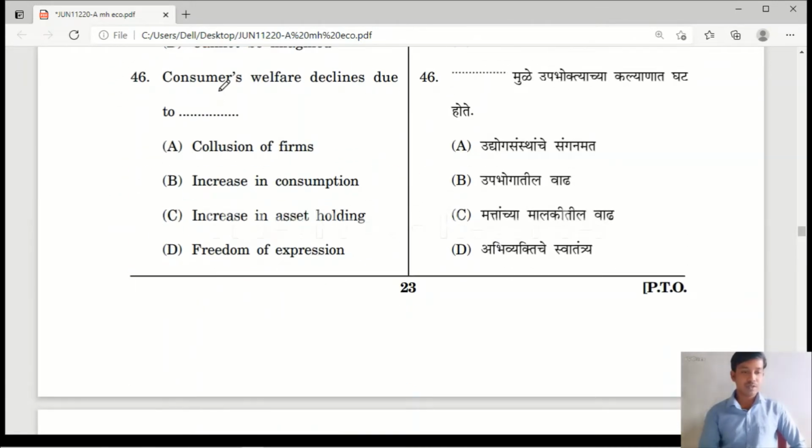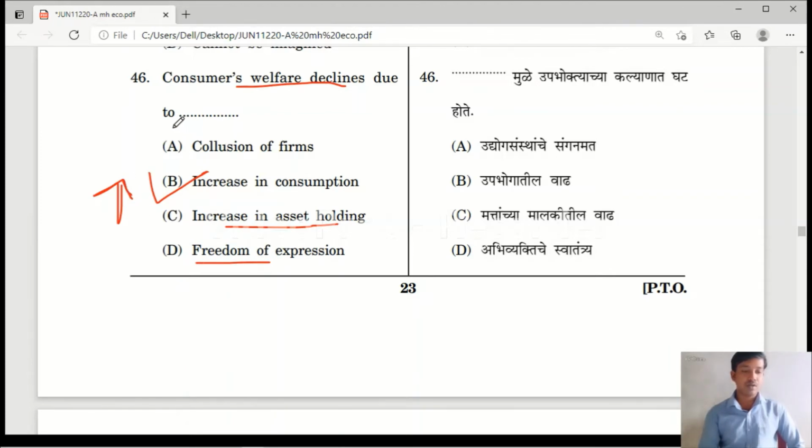Question number 46. Consumers welfare declines due to collusion of firms, increase in consumption, increase in asset holding, freedom of expression. When is the consumer welfare going to decline? If the consumption increases, consumer welfare will also increase. When asset holding increases, when the assets of the people increase, consumption also increases, then welfare also increases. If we are having freedom of expression, then also welfare will increase.